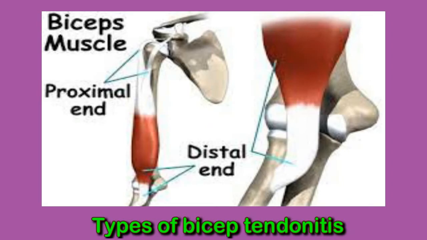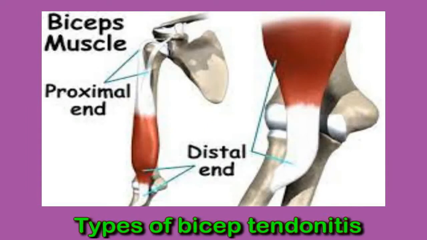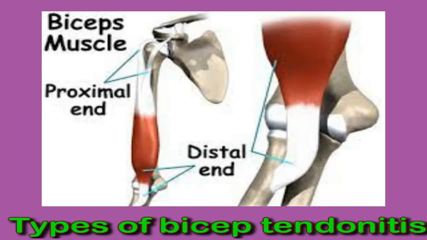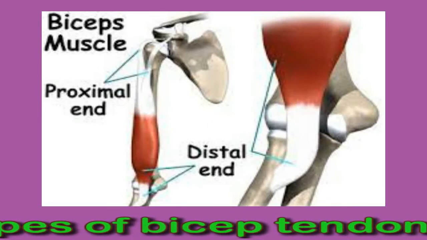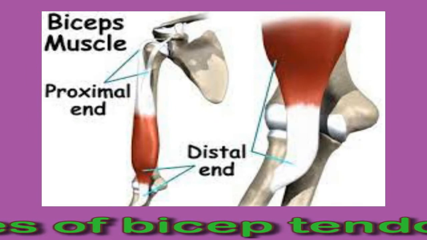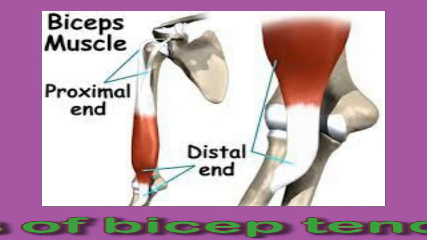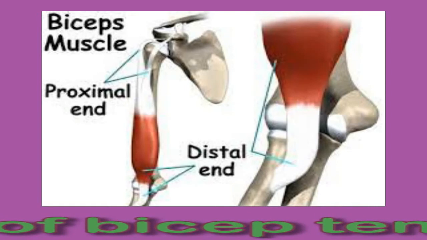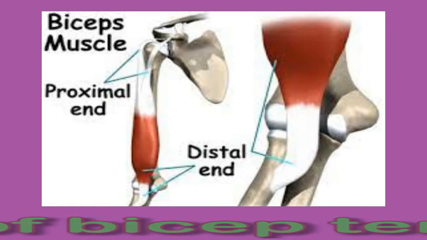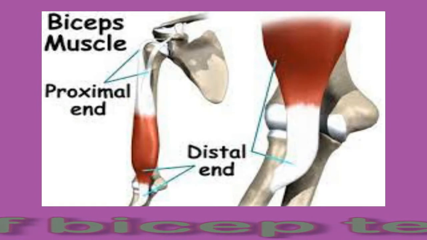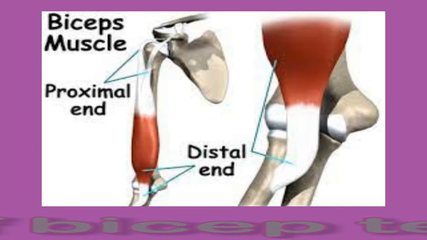Distal bicep tendonitis. This is when inflammation occurs at the end of the tendon connecting the biceps muscle to the elbow. Proximal bicep tendonitis. This is when there is inflammation at the end of the tendon connecting the biceps muscle to the shoulder. Usually, a person will only have one type of tendonitis rather than experiencing it in both places at once.